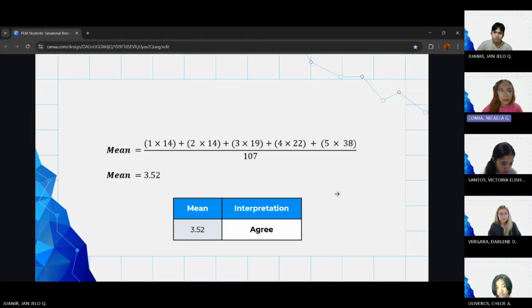So in identifying the central tendency again, we apply the usage of mean. We multiply each value by how often it appears and add them up, then divide by the total respondents. We got a mean of 3.52, which lies under the agree interpretation, which indicates that the consideration of endorsement from influential figures or organization is still one of the bases, but lower than the previous ones.